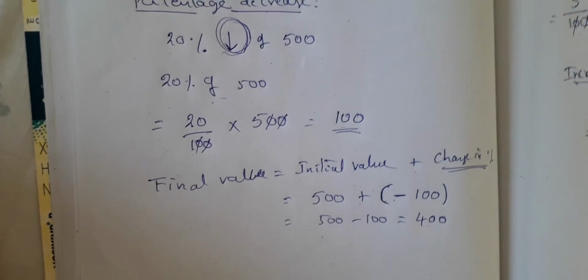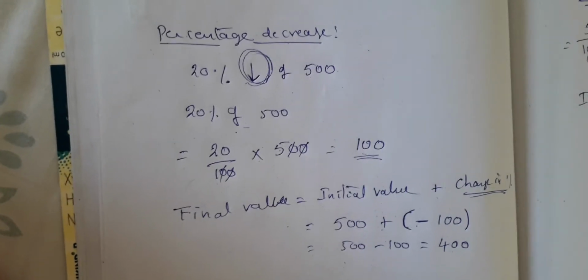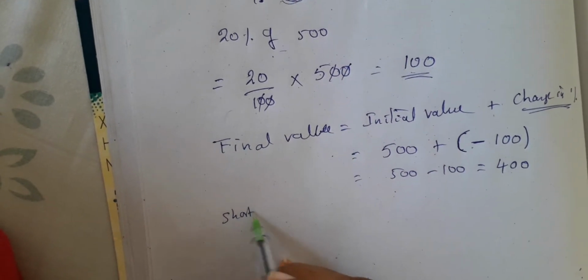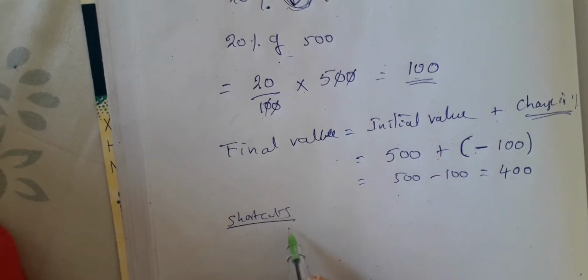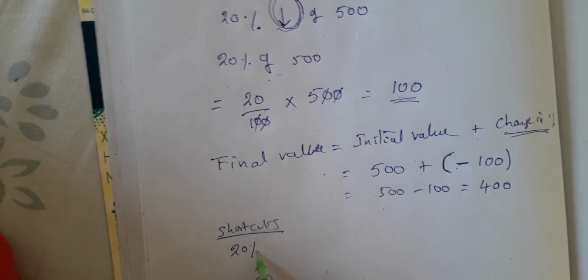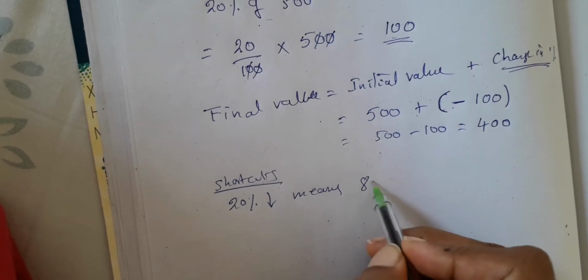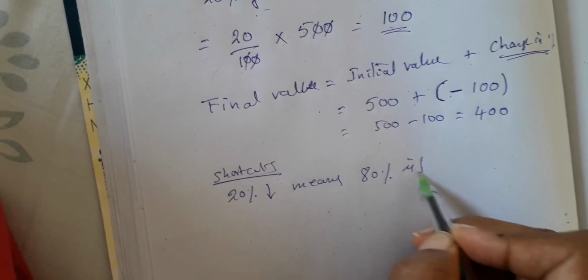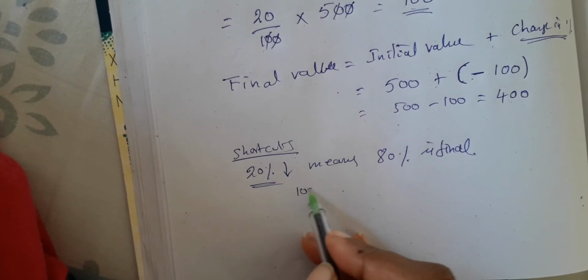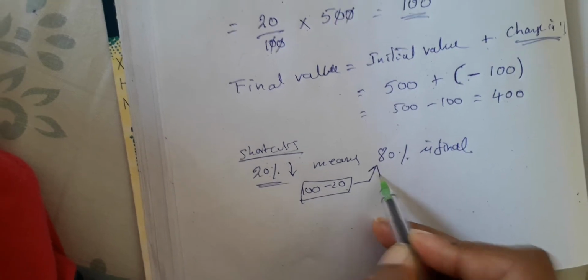So now let us see directly how to do it without doing so many steps. Now, the shortcut. So what is the decrease? 20% decrease. Decrease means, what is the final? 80% is final, is it not? For every 100, 20 is decreased. So 100 minus 20 is equal to 80.